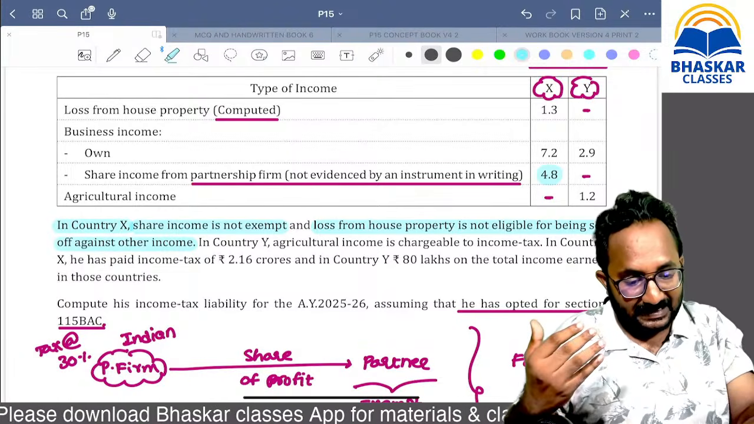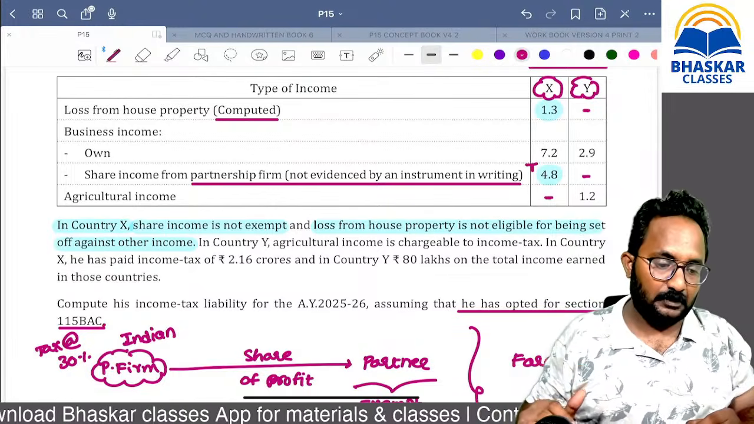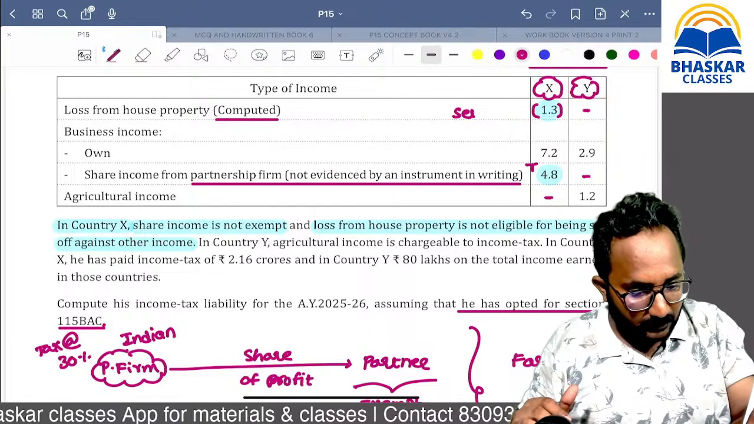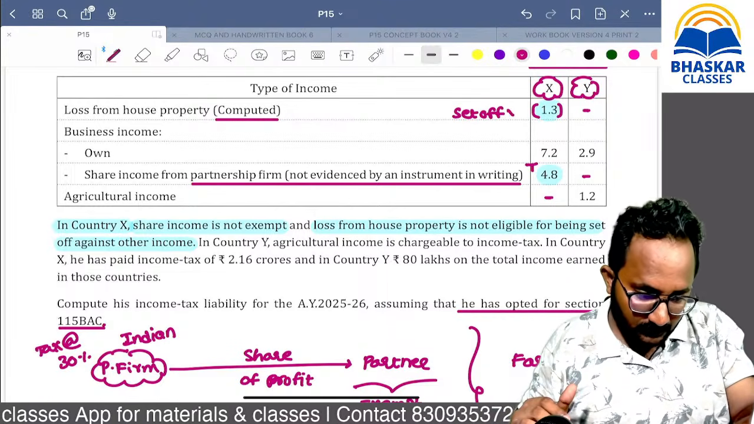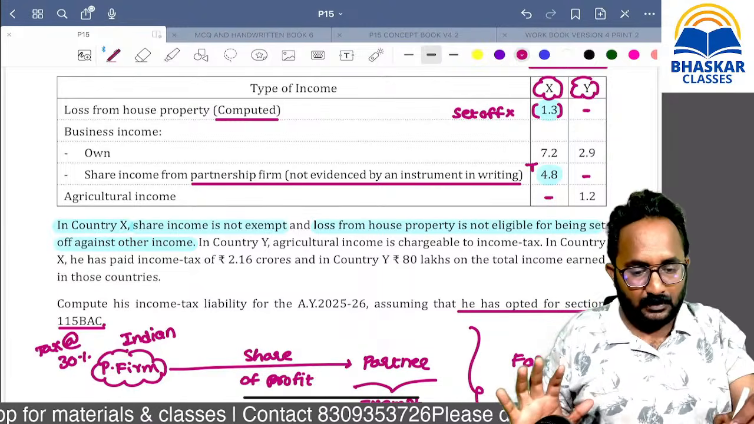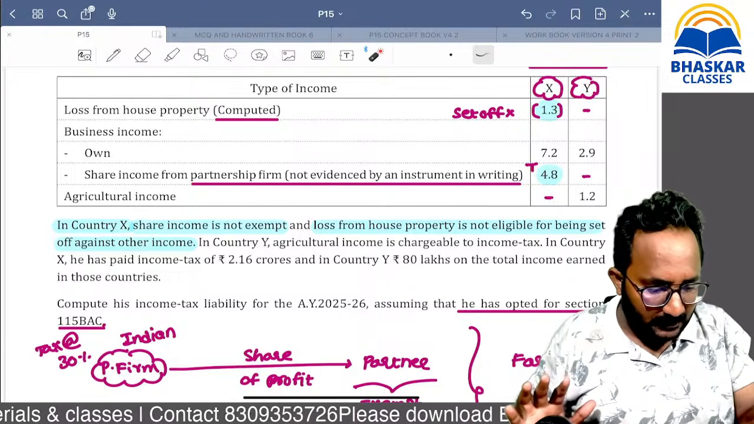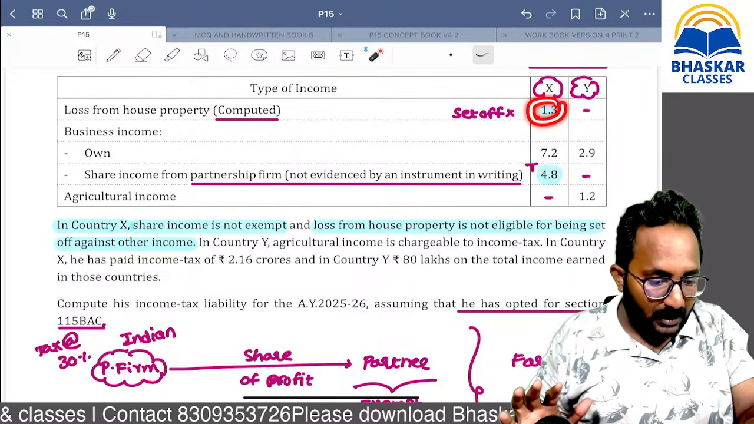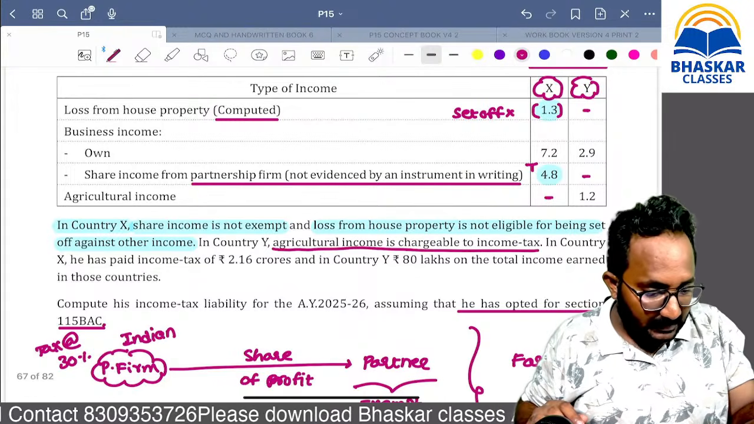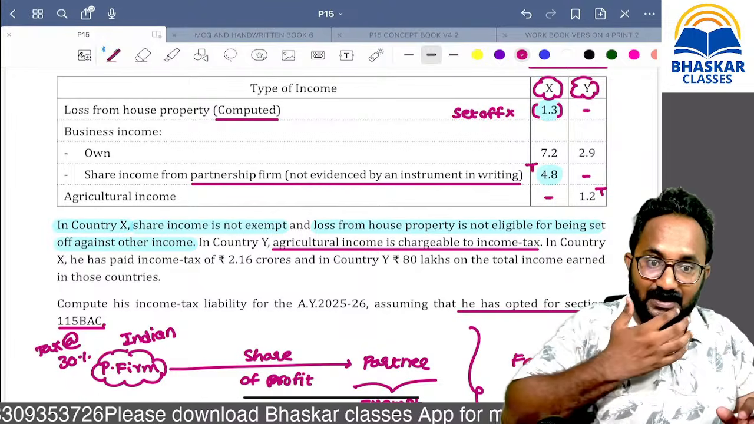In country X, it is taxable, and this loss is not eligible for set off. While taxing in country X, they tax this amount, there is no exemption for that, and they are not allowing the set off of this loss also. In country Y, agricultural income is also taxable.